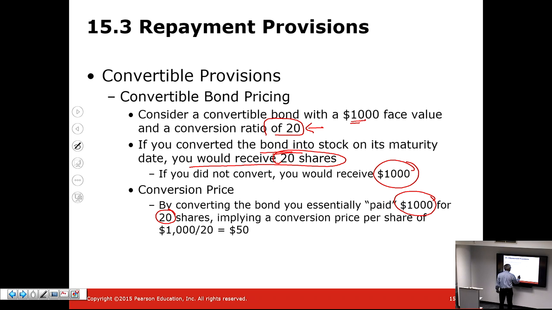So by converting the bond, you have essentially paid $1,000 for the 20 shares. That means the conversion price is $50, $1,000 for the par value divided by the conversion ratio of 20. So if the stock in the open market is trading at more than 50, then you would convert it into the common stock, because now you're essentially acquiring a stock at $50 when in the market it is trading at more than 50. But if the stock is trading below 50, then you would be better off accepting the final payment of the par value for the bond.